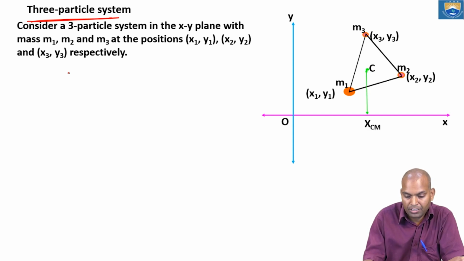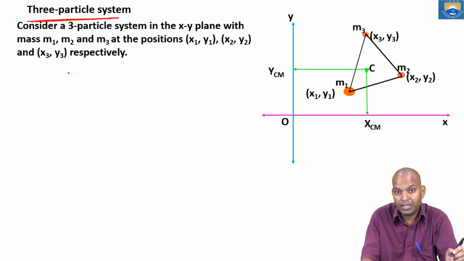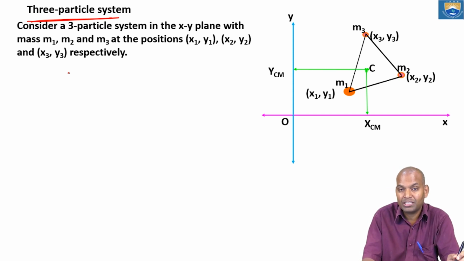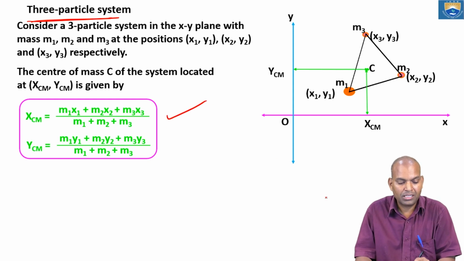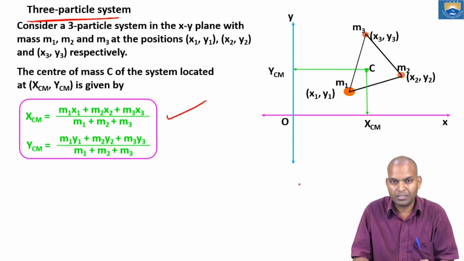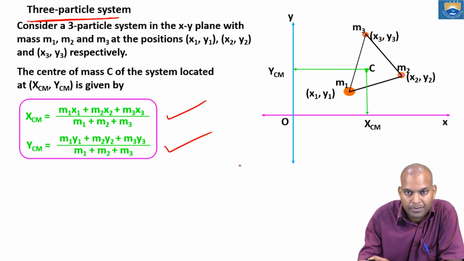The center of mass will be considered. Since it is on the XY plane, there are two things you have to find out. The center of mass also has a coordinate, xcm and ycm. How do we find them? xcm is m1 x1 plus m2 x2 plus m3 x3 divided by m1 plus m2 plus m3, and ycm is m1 y1 plus m2 y2 plus m3 y3 divided by m1 plus m2 plus m3.